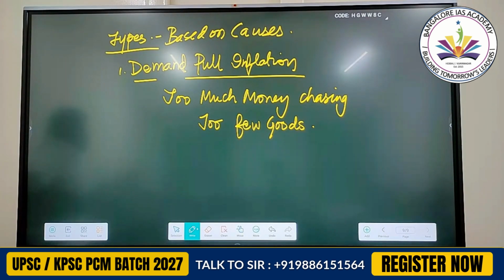Basically, everybody has money. And if everybody has money, the supply is the same. Understand this? There are two things: demand and supply. Supply is the same, but demand has increased because everybody has more money. So everybody wants this particular commodity which is there in the supply, but everybody is willing to pay more for it.